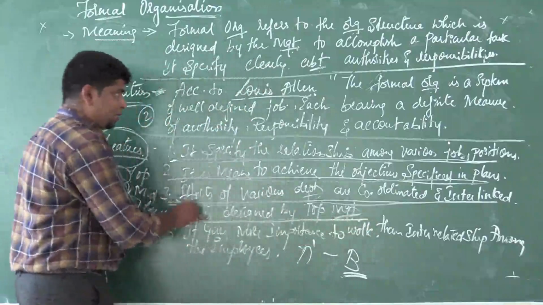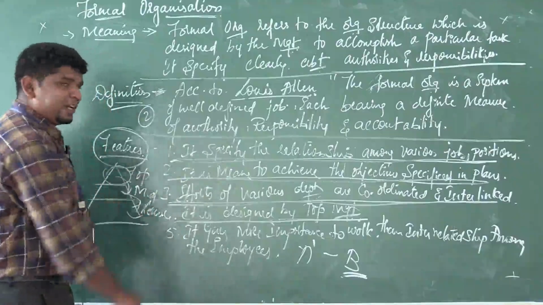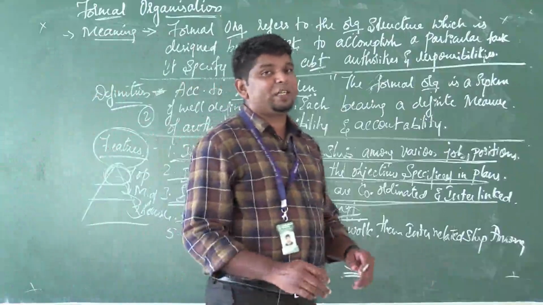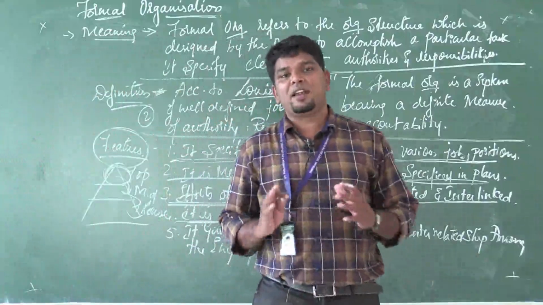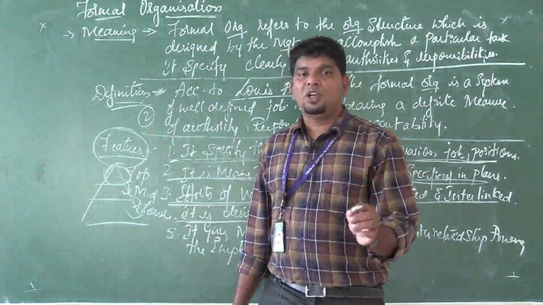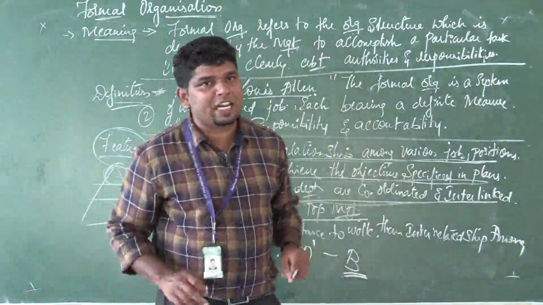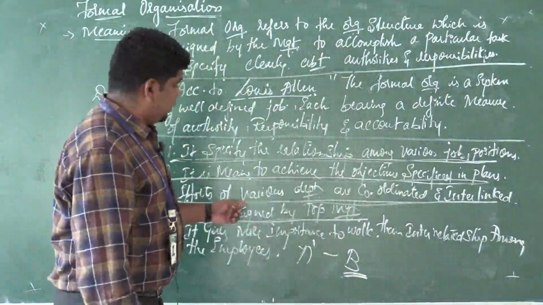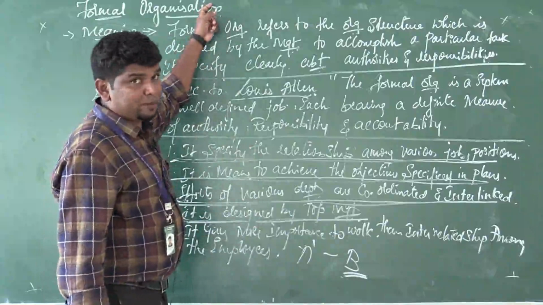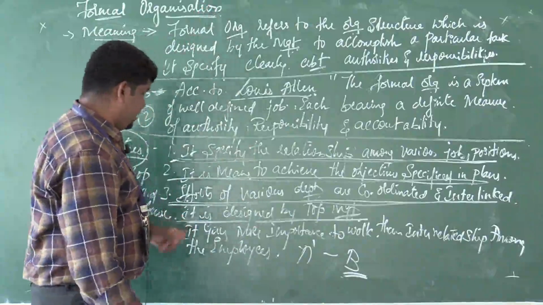Fourth one: it is designed by the top management. Very much important. I told you about this in the levels of management also. It is designed by the top management. Whatever rules and regulations, whatever framework the top management sets, you have to follow that. That is nothing but a formal organization. Understood? Okay, next one.